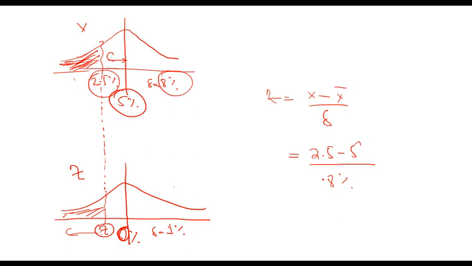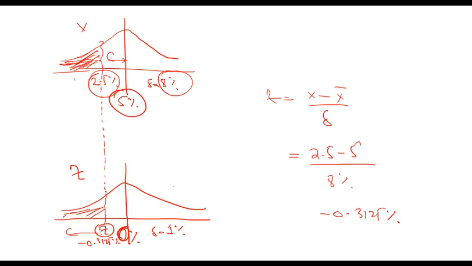If I do this, it comes out to be minus 0.3125. So this Z value is minus 0.3125. Now if from the standard normal table I find the area on the left of minus 0.3125, that will be the same as the area on the left of 2.5%.